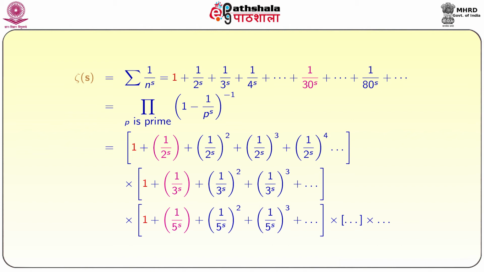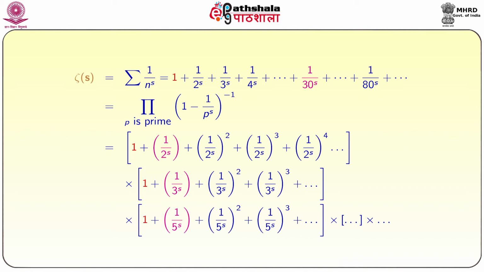Then let us look at 1 by 30 power s. 1 by 30 power s can be obtained by multiplying 1 by 2 power s, 1 by 3 power s and 1 by 5 power s. Similarly, one can check 1 by 80 power s. Actually, these are equal because of the fundamental theorem of arithmetic. Every number greater than 1 can be expressed as a product of primes. Because of that, it is easy to see the Euler product is true.